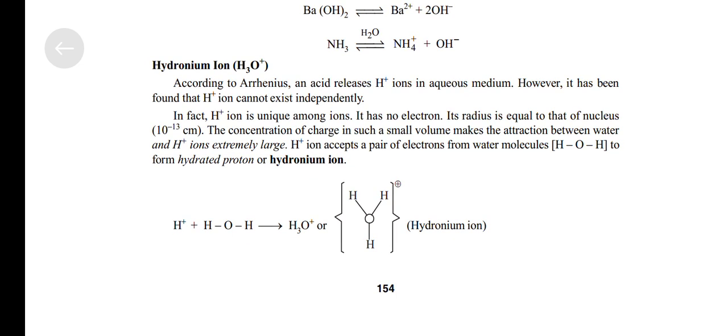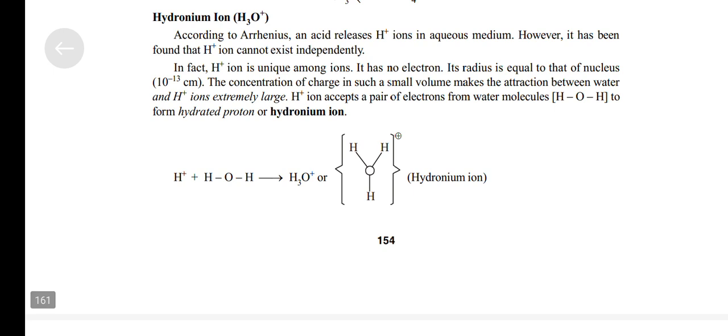Hydronium ions, H3O positive. According to Arrhenius, an acid releases H positive ions in aqueous medium. However, it has been found that H positive ion cannot exist independently. In fact, H positive ion is unique among ions.